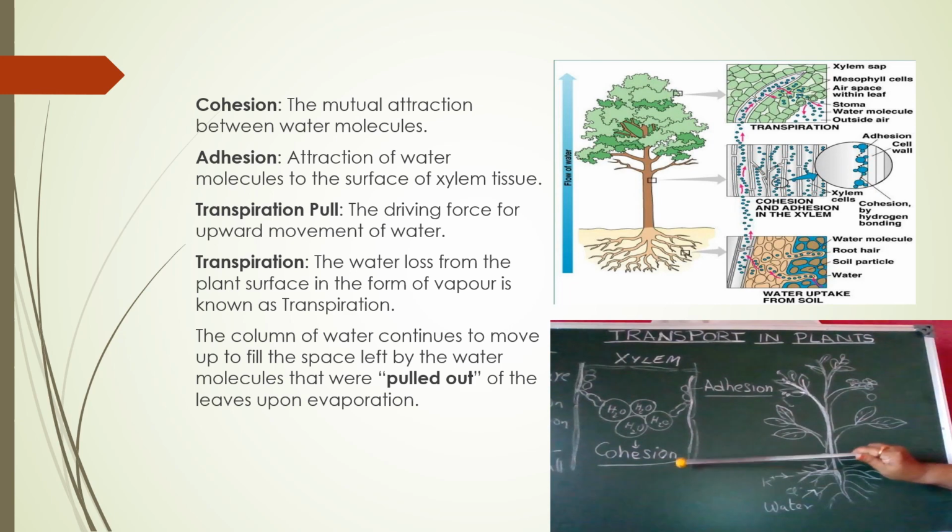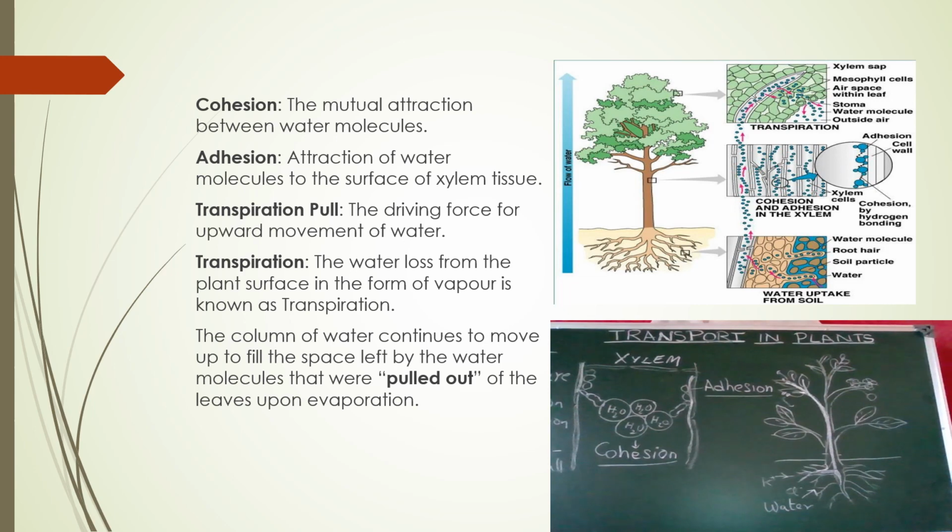Here, due to cohesion and adhesion, the water is getting pushed, and due to the pulling forces of transpiration, the water is getting pulled upwards. So the water is continuously moving from the root to the different parts of the plant, and here the water is only moving upwards, not downwards. In the xylem tissue, the water flows only upwards; it is unidirectional. But in the case of phloem tissue, it is multidirectional. From the leaves, it can travel to different parts of the plant.